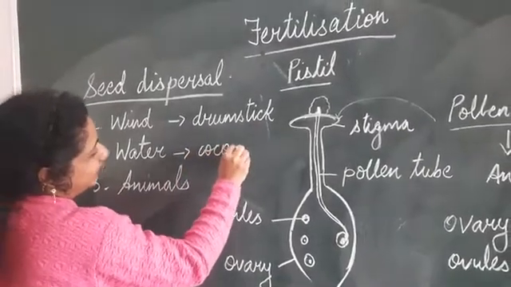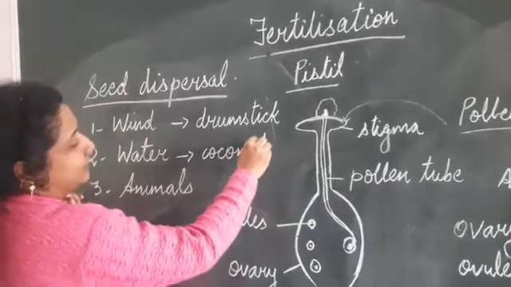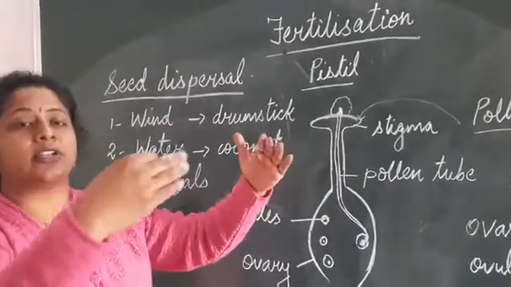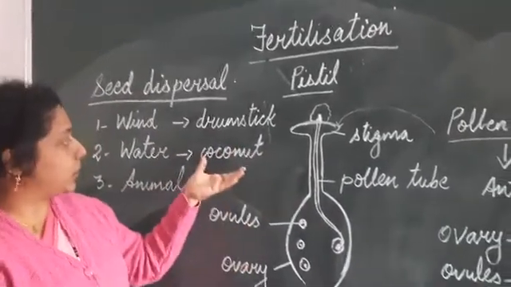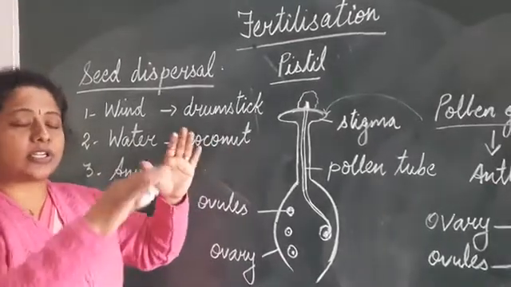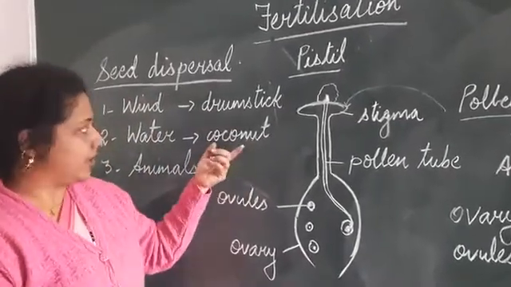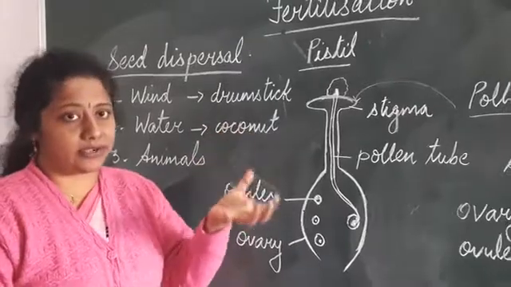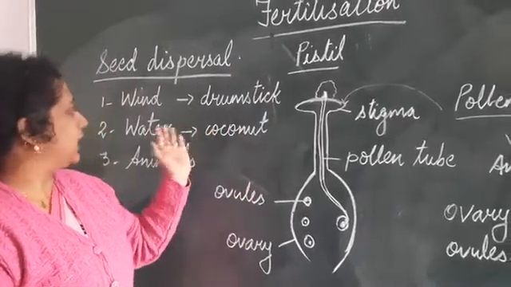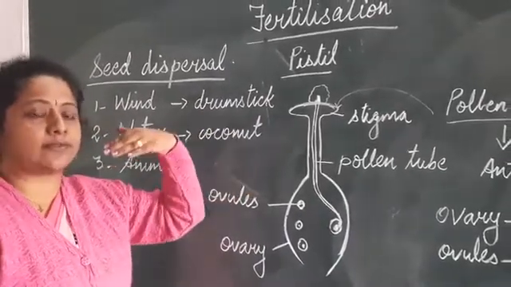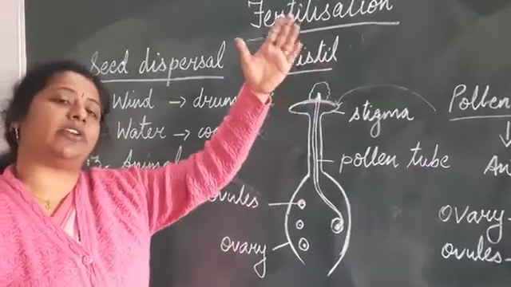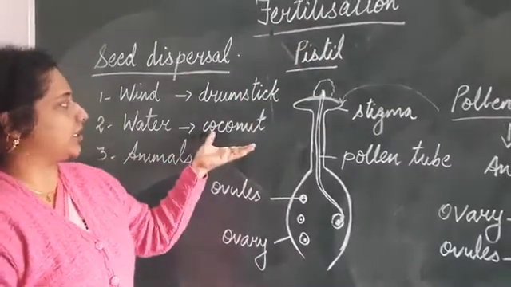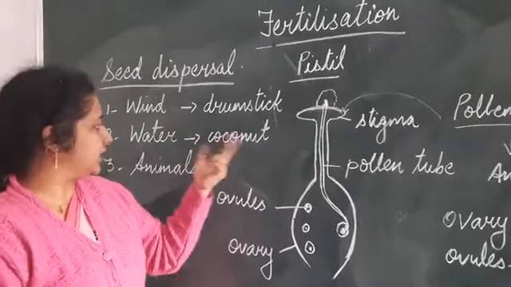And then the water, like coconut. You all have seen coconut. You must have seen sometimes coconut floating on the water. Why does it float on the water? Because the outer part of the coconut is made up of fiber, so it has very light weight. So what happens? It falls in the water and it floats and is carried away to different parts. It goes very far away. So this is the second method of seed dispersal.